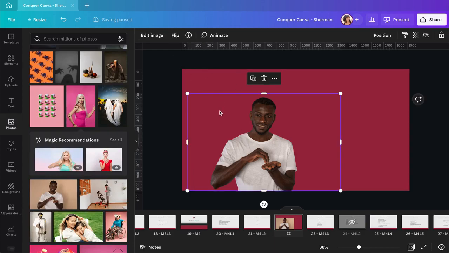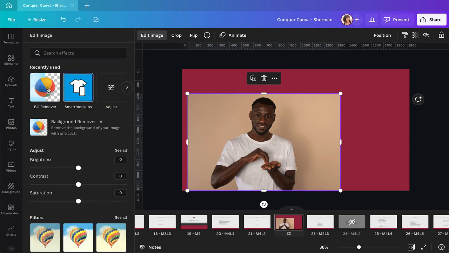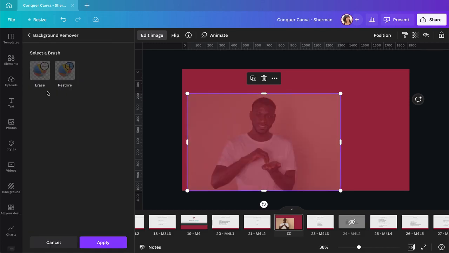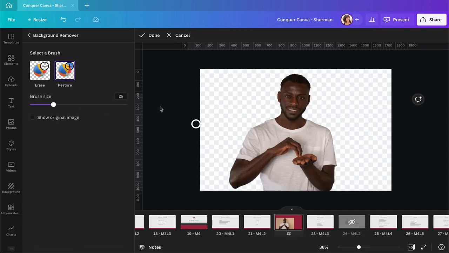Now, I already clicked out of the image, but let me go back. Before you click out of the image, you actually have the option of erasing some more background or restoring some of the background if Canva didn't do a really good job. So you can click in here, and from here you have some different options. You can change the brush size. You can also show the original background, so if you would cut off an ear or something, you can go in and restore it.